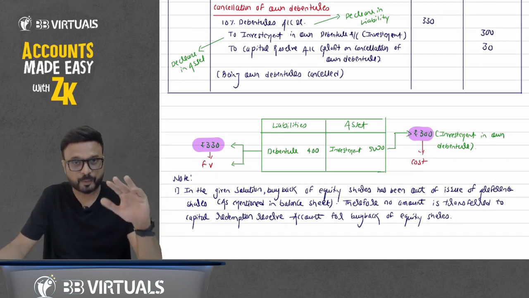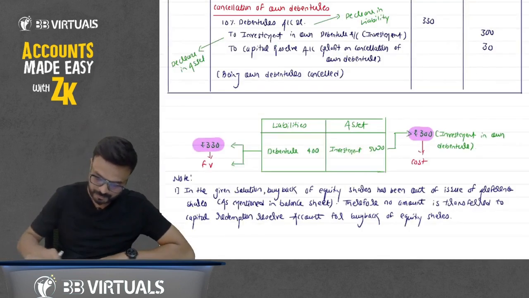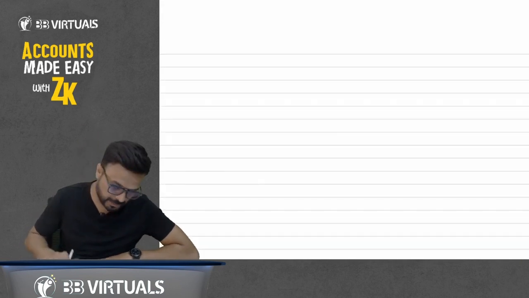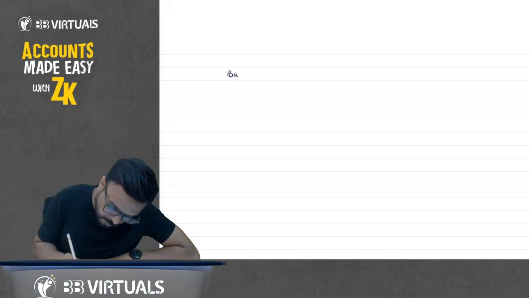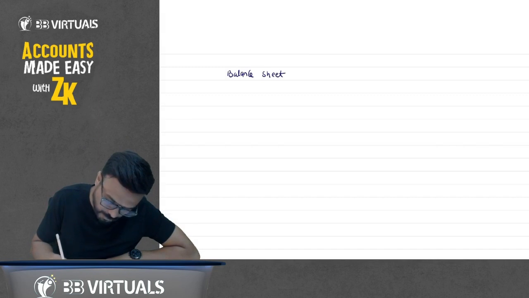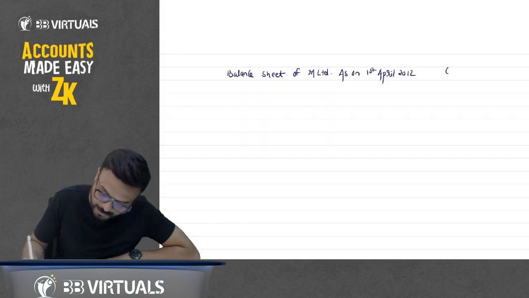Okay. Now we have to prepare balance sheet now. Okay, I hope you have written this point. Okay, note 1. Now balance sheet. Write down there. Balance sheet of M Limited as on 1st of April 2012 and rupees in thousand.